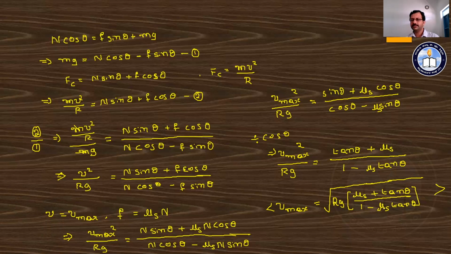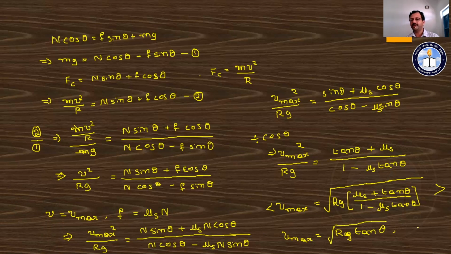In the denominator mu s is 0, that means only 1 we are getting there, and hence v max is equal to square root of Rg tan theta.